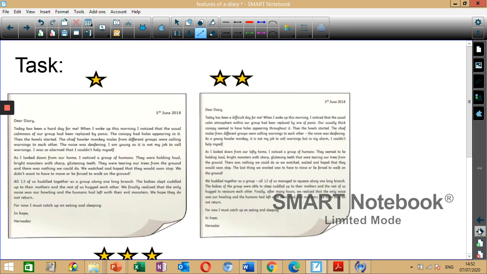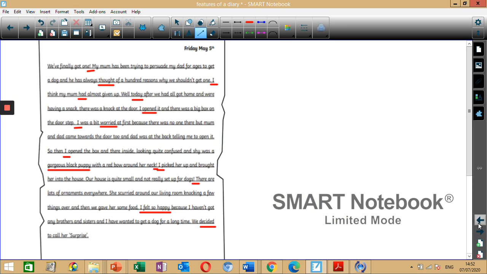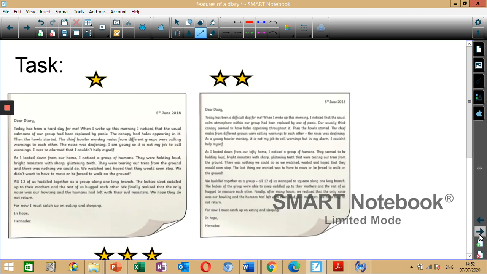Excellent work, everyone. And the main thing, I hope you all wrote this down because I was about to forget. We have the date. Okay, now for your task, there's a 1-star activity. You read through this text, Dear Diary, and then you have to label the features of a diary. So whichever features are present, such as the date, time connectives, I can already see some here, personal pronouns.